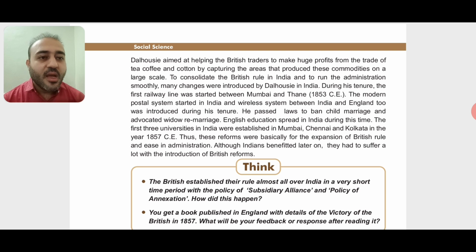Okay, English education spread in India during this time. Actually, English education was started by Macaulay, but it started spreading more during the time of Dalhousie. The first three universities in India were established in Mumbai, Chennai and Kolkata in 1857. Thus, these reforms were basically for the expansion of British rule. See, you can see over here that all these benefits were not for the Indians. They were actually started for the benefit of the Britishers only and for their expansion only.